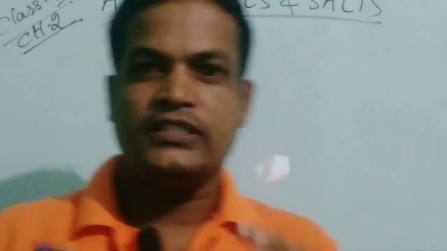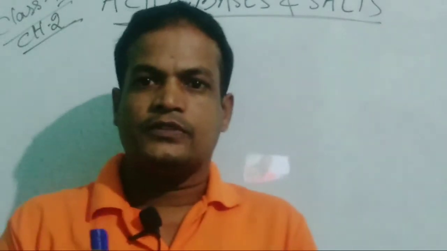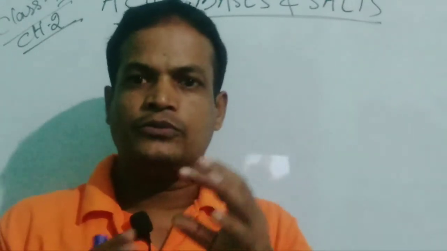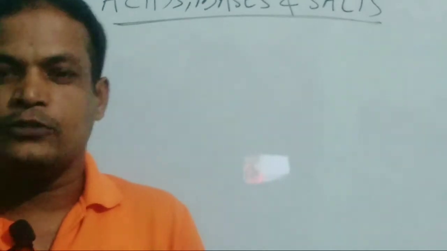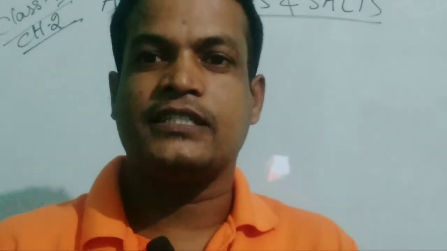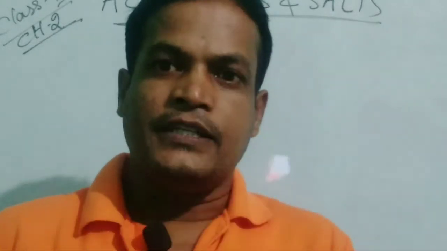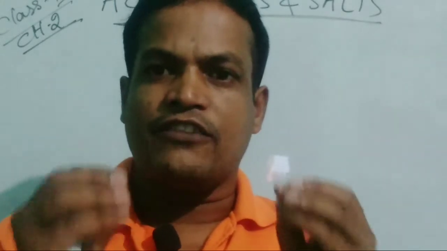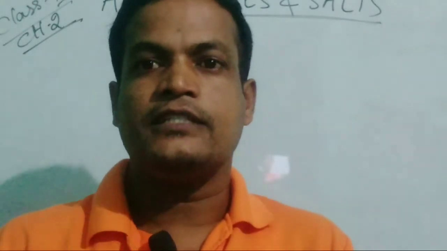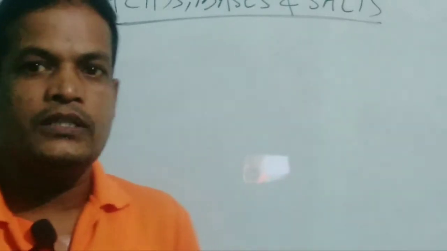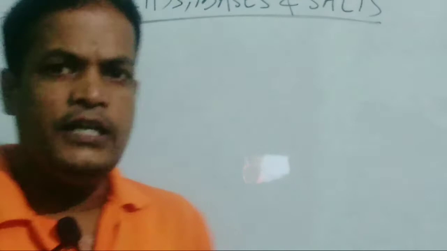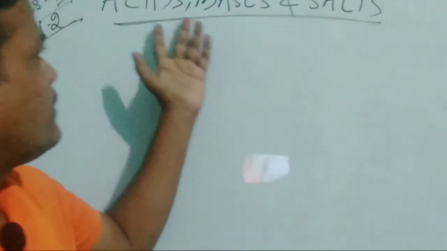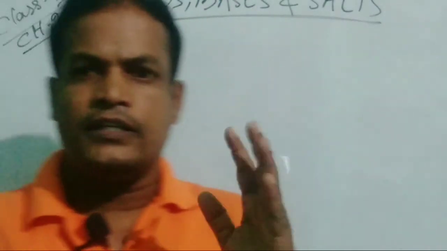Acids, bases and salts are all compounds. According to their properties, on the basis of their properties, they are divided into three parts: acids, bases and salts. Again speaking, the substances on the basis of their properties are divided into three types: acids, bases and salts. So today in this video we are going to talk about acids and bases, and let us see what acids are.